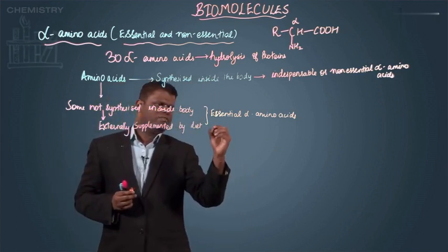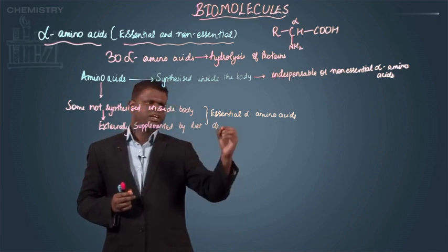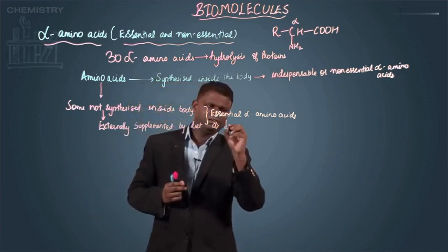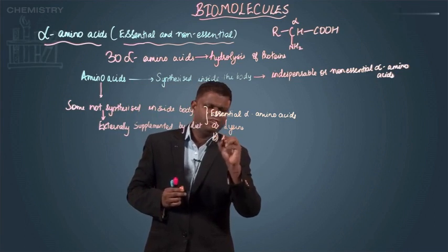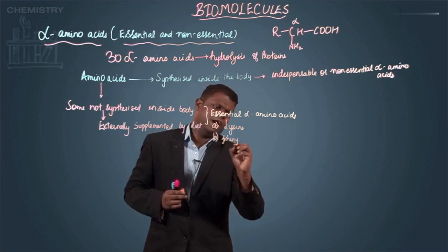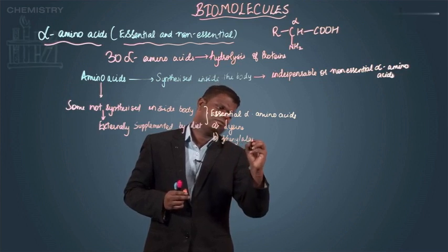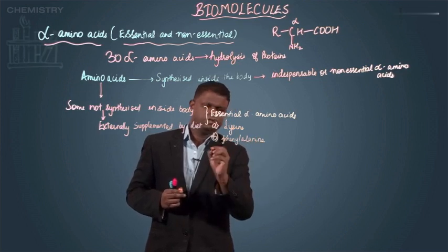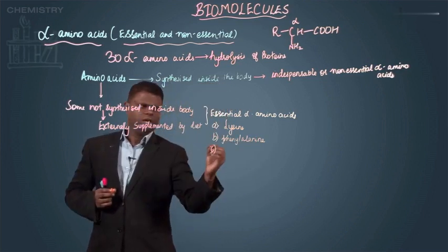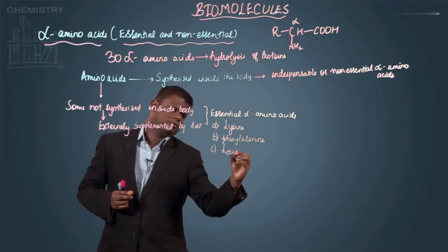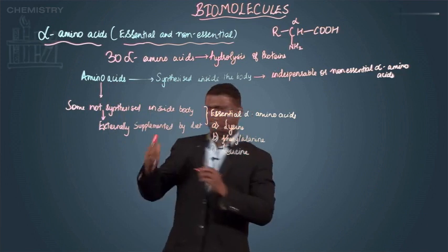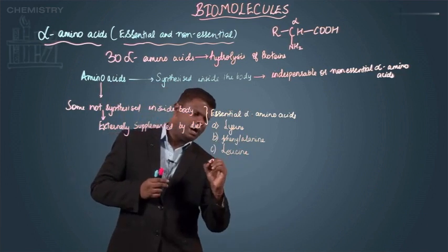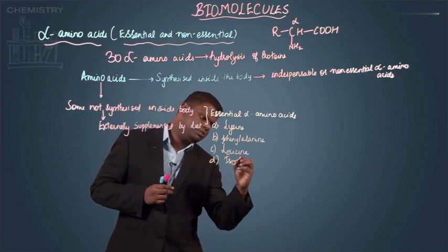So the essential alpha amino acids, generally you have lysine, then you have phenylalanine, then you have leucine, and then you have isoleucine.